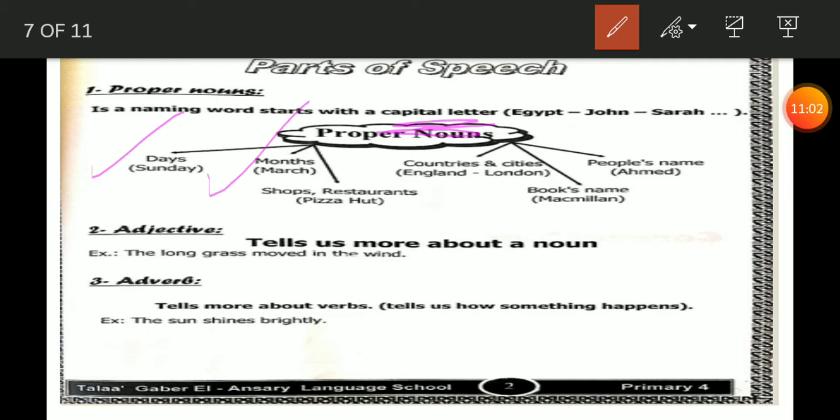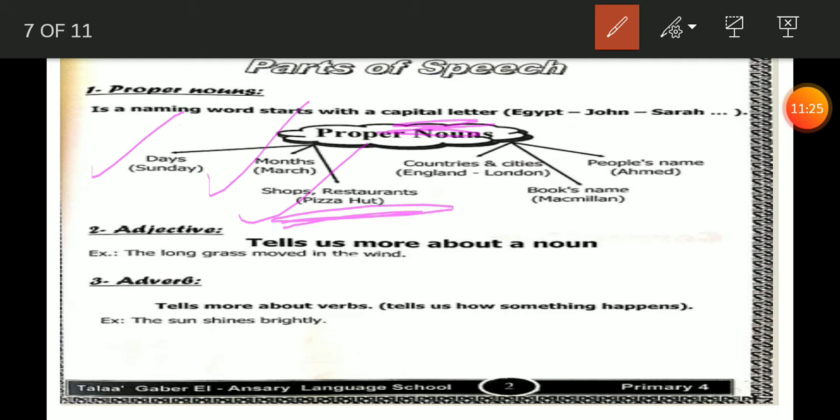All of them are months, and the months are true pronouns, so they should begin with capital letters. Number 3, shops and restaurants. Like Pizza Hut, like McDonald's, Adidas, Nike, all of them are shops and restaurants. So all of them should begin with capital letters.